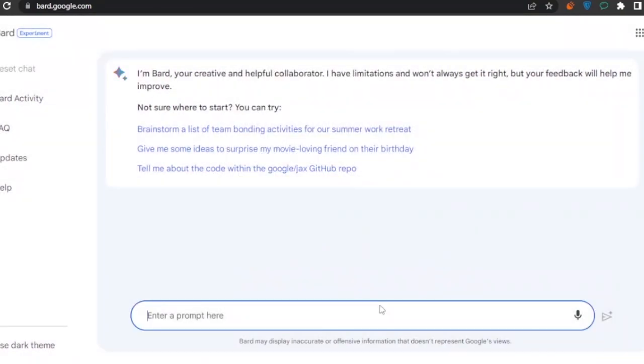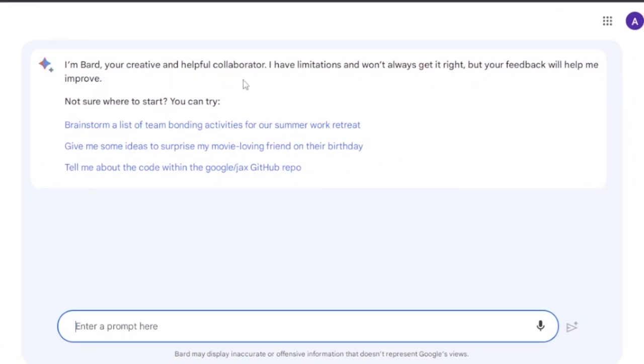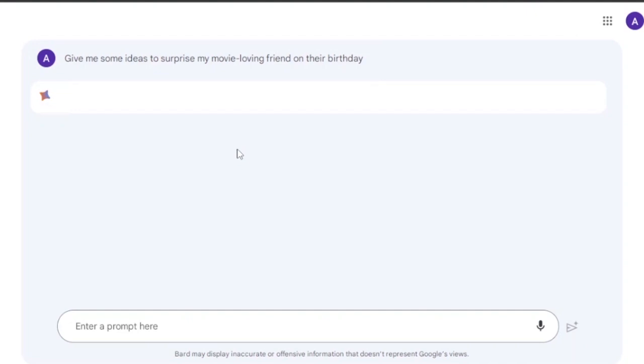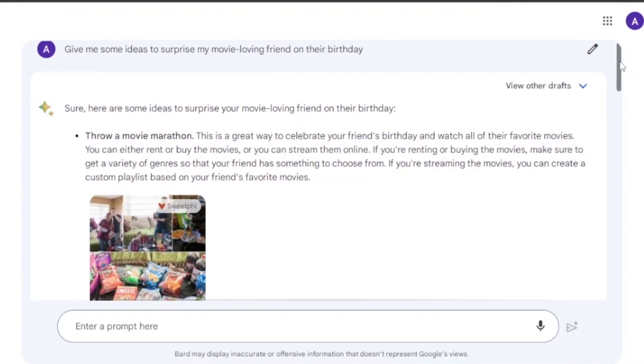I'm going to continue. Now I'm Bard, your creative and helpful collaborator. I have limitations and won't always get it right. Okay, brainstorm a list of bonding activities for your summer retreat. Let's try the prompt that they have already given: give me some ideas to surprise my movie-loving friend on their birthday. Okay, this is a good one. It has to give ideas that are related to movies, because we mentioned a movie-loving friend, so we have to make sure they get their special day as movielicious as it can be.